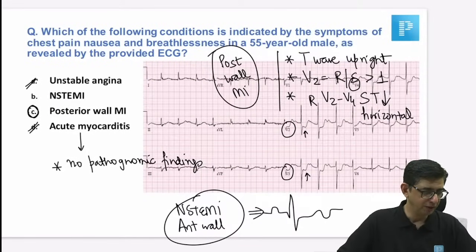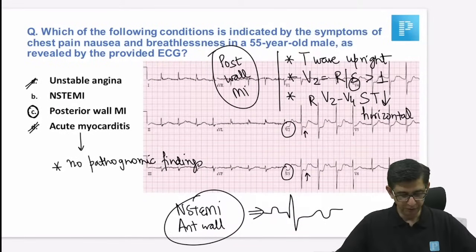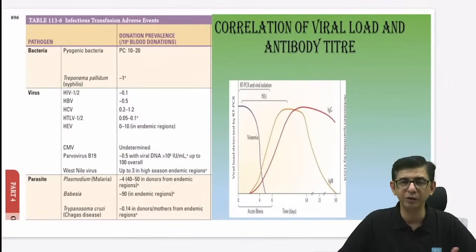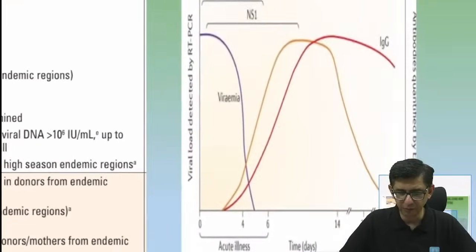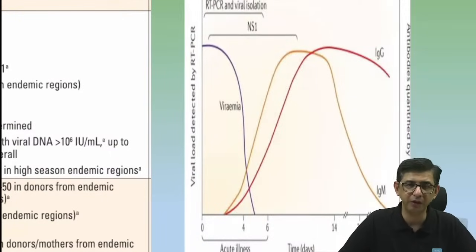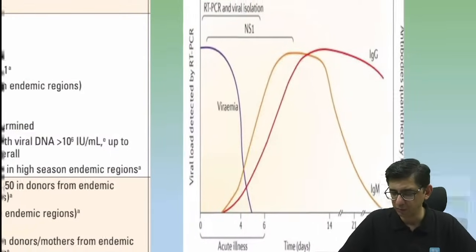So I think we are sorted for our discussion for today, and I still have that dengue one I have not touched on because it has been deliberated multiple times. By fifth day, I think NS1 antigen would be the correct approach, and I have a table for the same as well. NS1 antigen is a good way for identification. After 1 week, I think it is IgM MAC ELISA, and IgM antibody that would be significant.